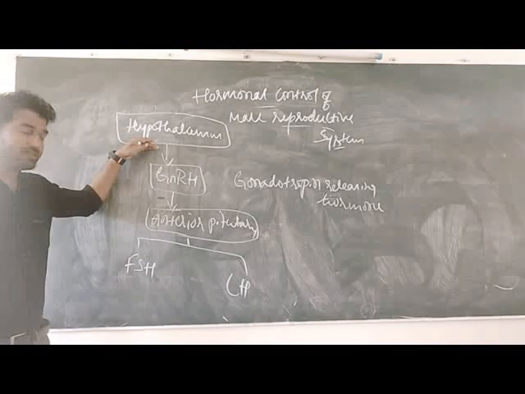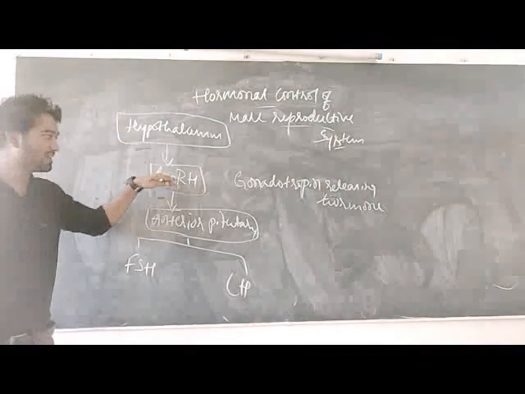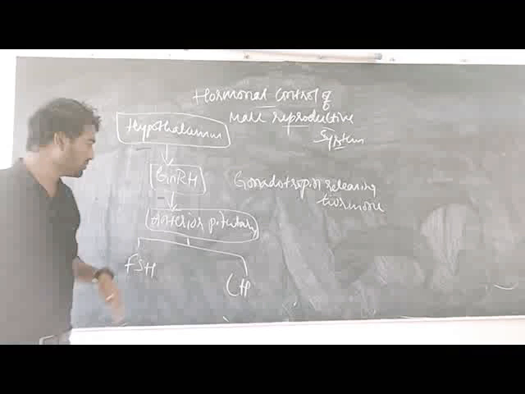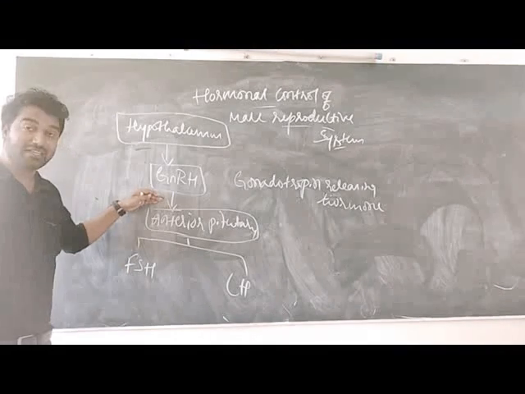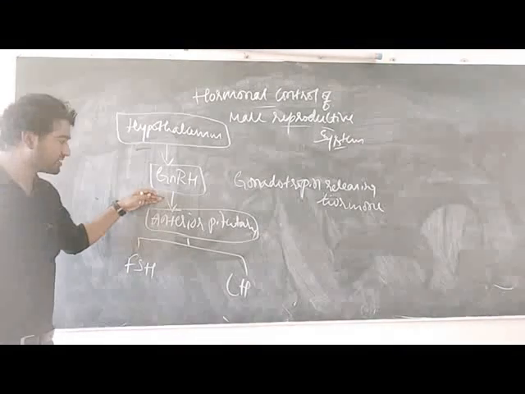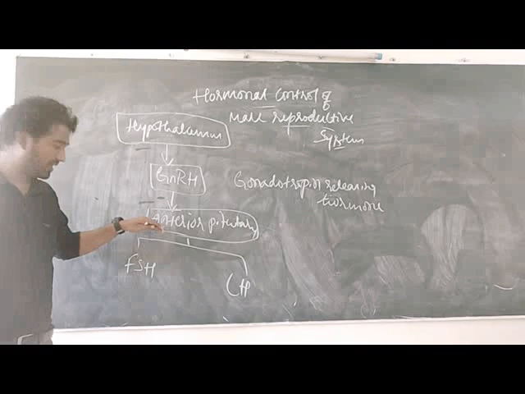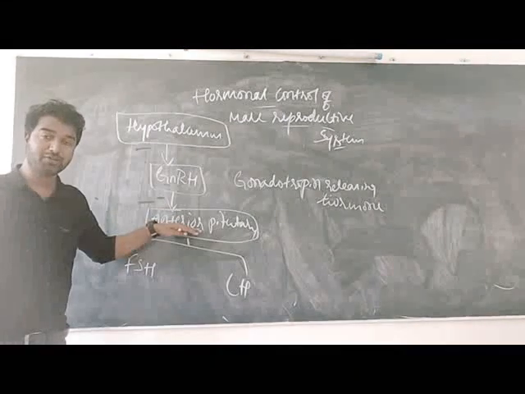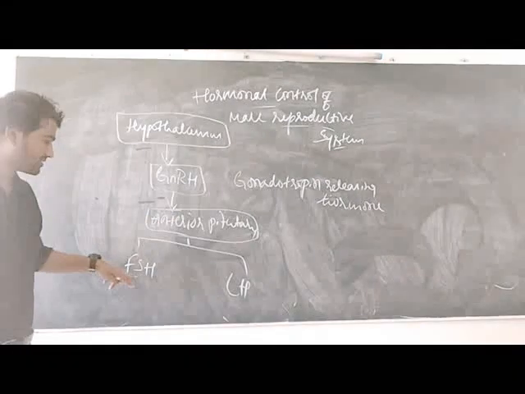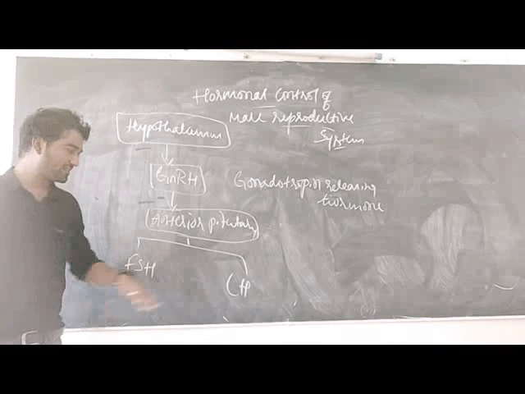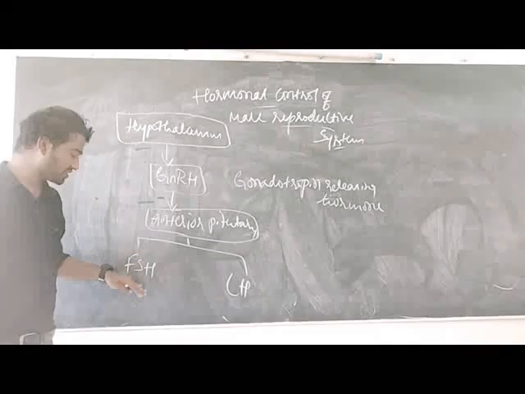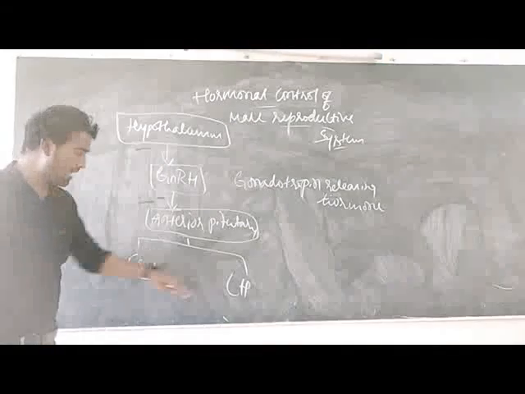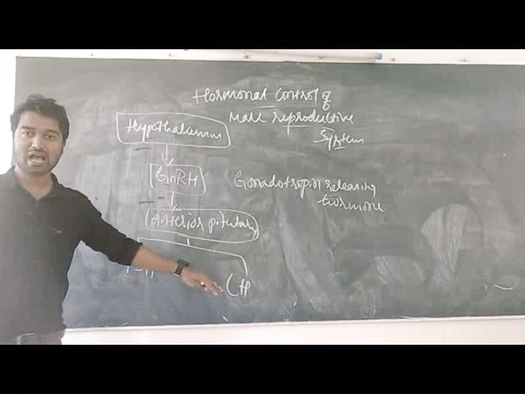The hypothalamus releases GnRH hormone, which means gonadotropin releasing hormone, and this increase in the level of GnRH stimulates the anterior pituitary. Now this anterior pituitary secretes two kinds of hormone, FSH and LH. FSH means follicle stimulating hormone and LH means luteinizing hormone.